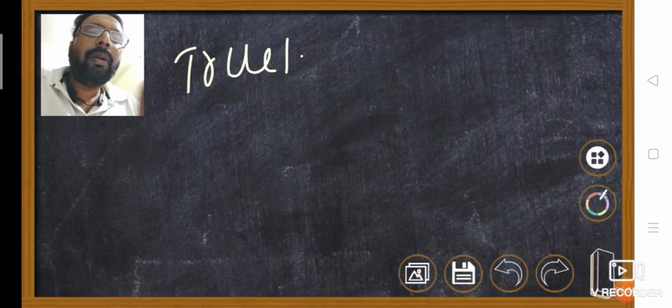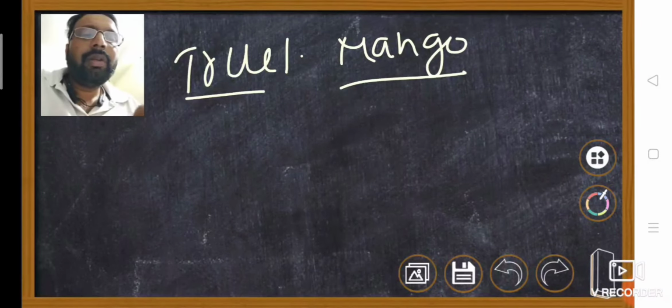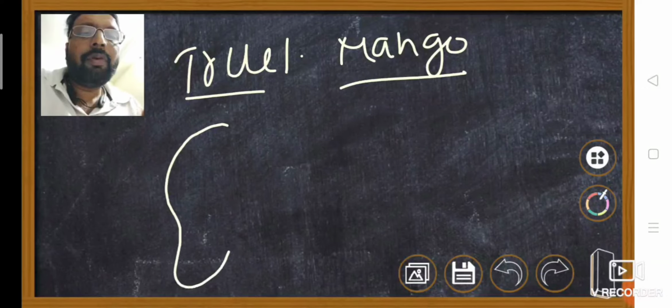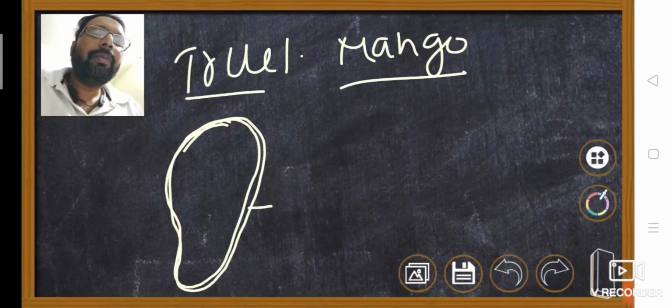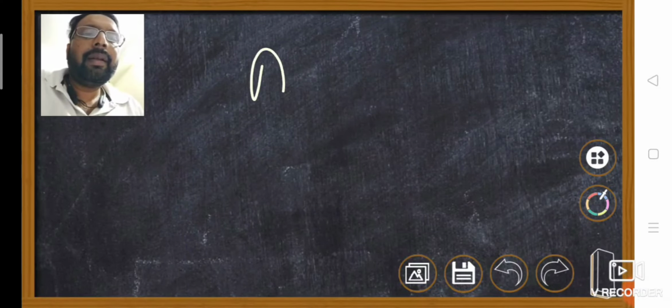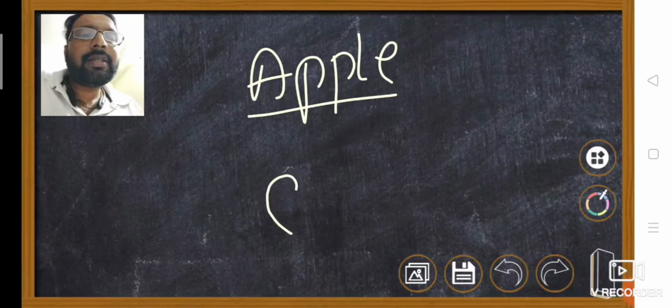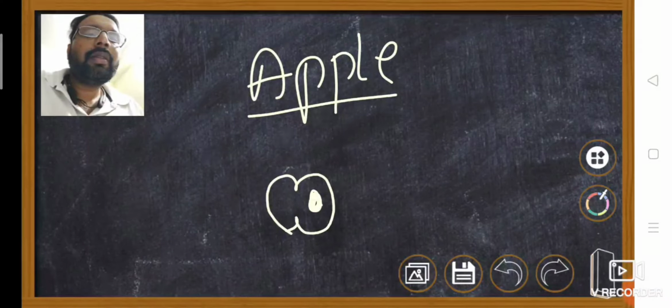True fruit example, mango. You just take mango, the fruit is forming. There the fruit is developed purely from the ovary. Whereas when you take apple, there mainly the true fruit is present. Ovary developed into true fruit.